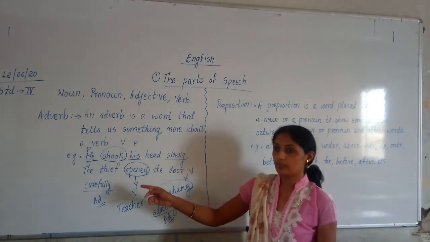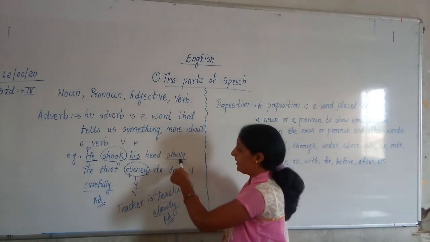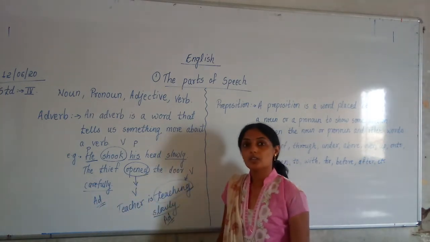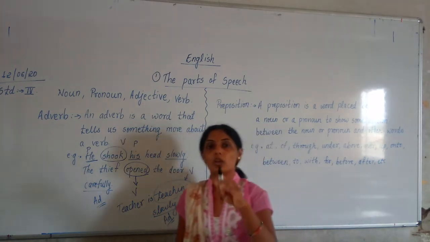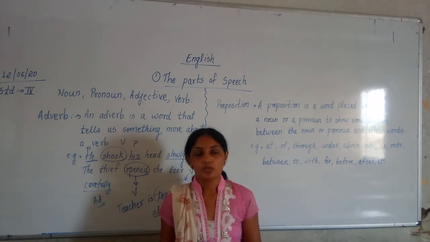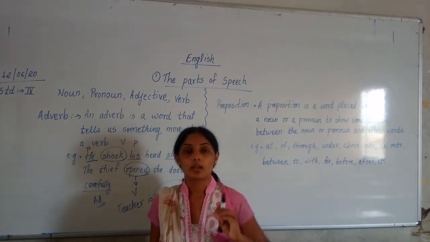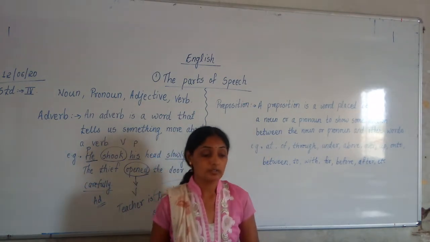Many adverbs, now see here, 2-3 examples I have given you. Many adverbs have what? Ly in ending. Here also ly is in ending. So many adverbs have ly in ending and it tells more about verb. Have you understood? The words which tell more about verb, those words are called adverbs. Now like that many adverbs you will get in your book.